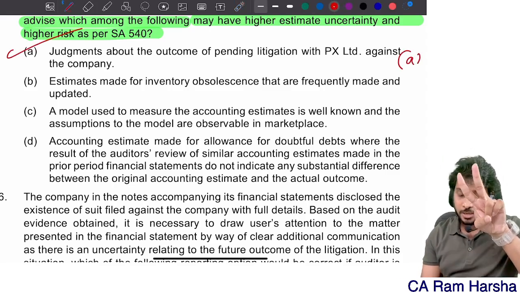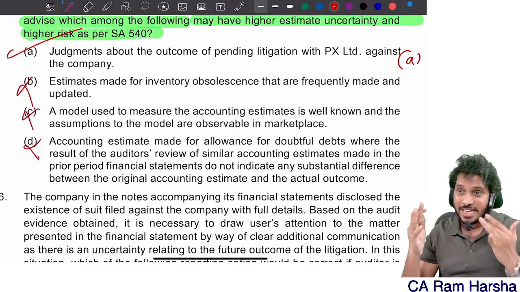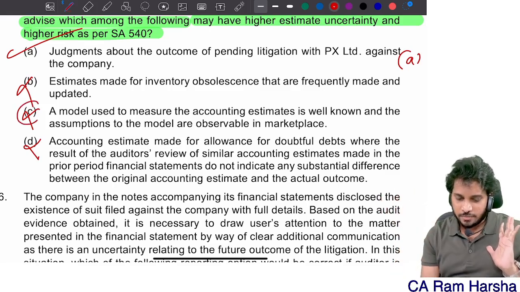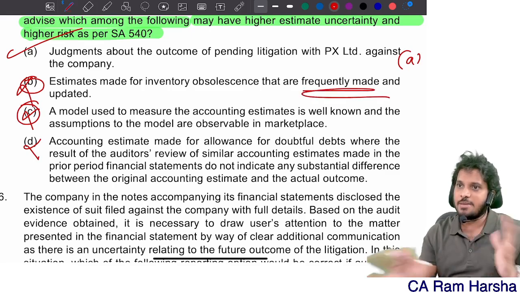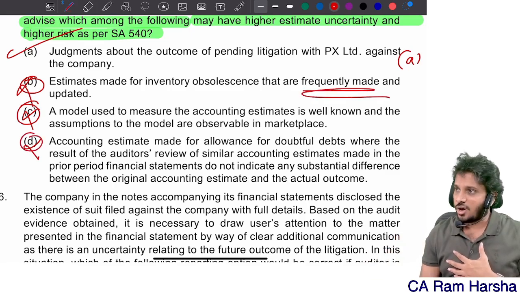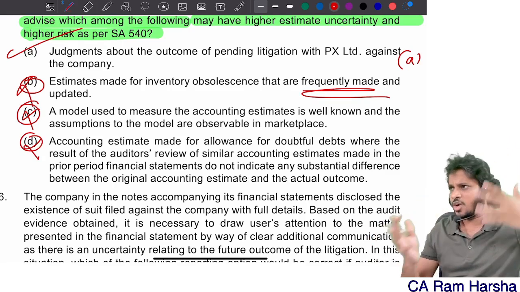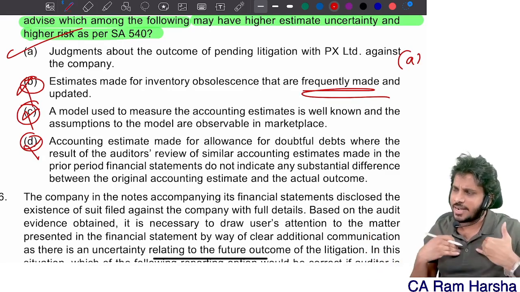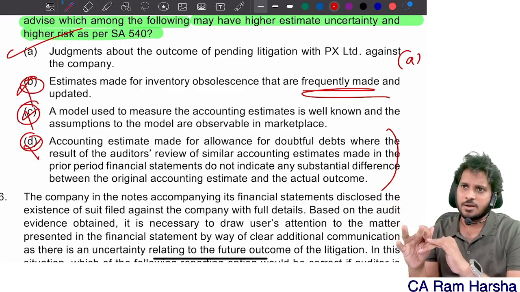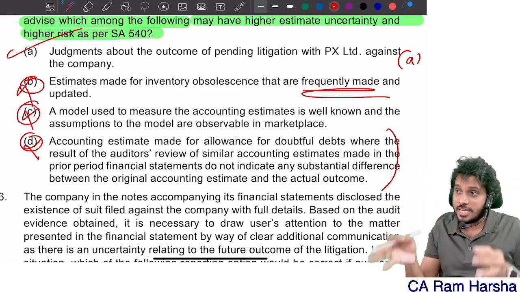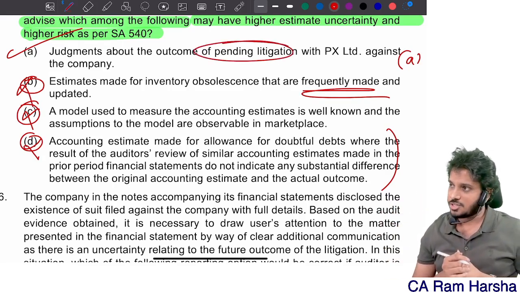I have chosen A because these three are not significant risk, because in these three there is no high estimation uncertainty. One is a well established model. One is inventory obsolescence, where it is frequently made. Another is debtors provisioning, where in the past history, when the auditor verified, not much variation was found. So naturally in the current year also the auditor will classify this as low estimation risk. So which of these four cases will the auditor classify as high estimation risk? Pending litigations. Understood?